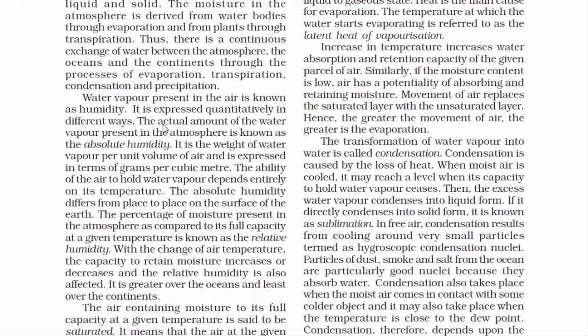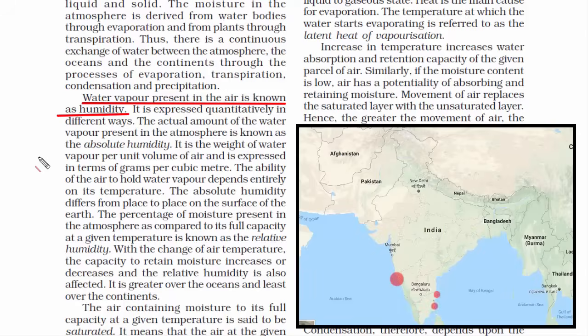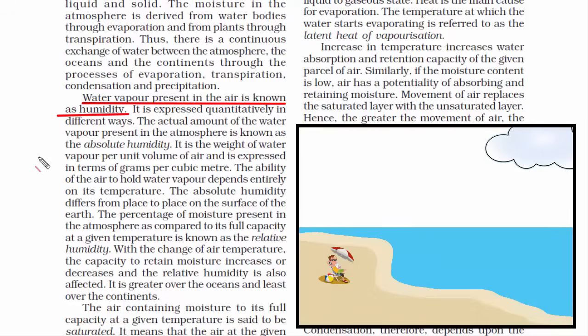Now let's understand humidity in coastal regions. Always remember this point. The amount of water vapor present in the air is known as humidity. That's why when you go to any coastal region during summer, let's say Goa, Chennai or Puducherry, you'll find these places to be very humid. You'll sweat like anything. And these places are at the same level as the sea level. And that's how you can see the sea right in front of you.